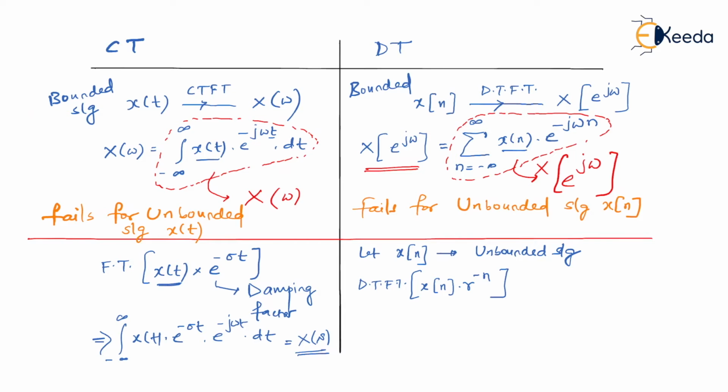So we know the formula. It is summation n equal to minus infinity to infinity. Now our signal is not just x of n. Originally the signal was just x of n. Now the signal is x of n multiplied by r to the power minus n. So I'll write it over here, x of n r to the power minus n multiplied by, according to the formula, e to the power minus j omega n.